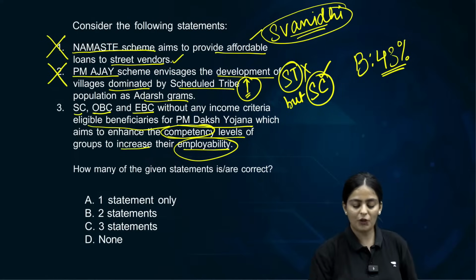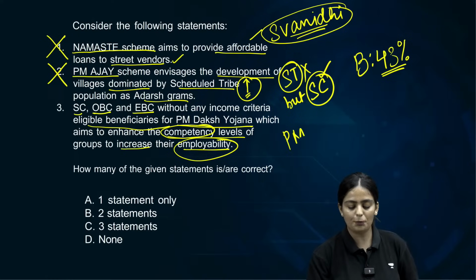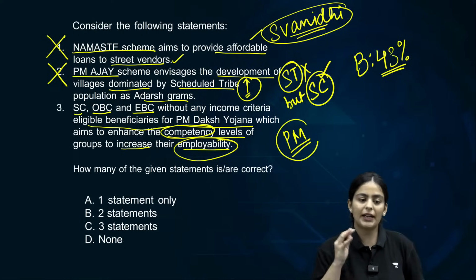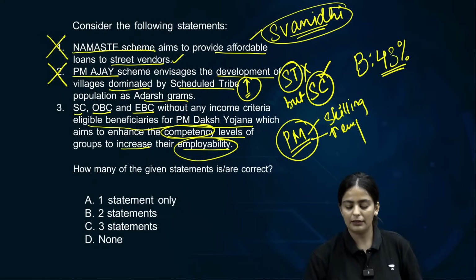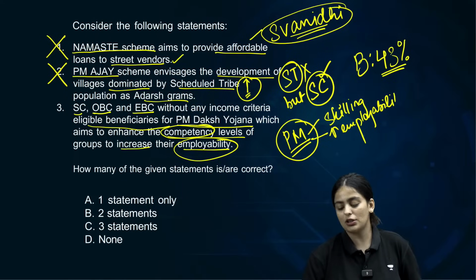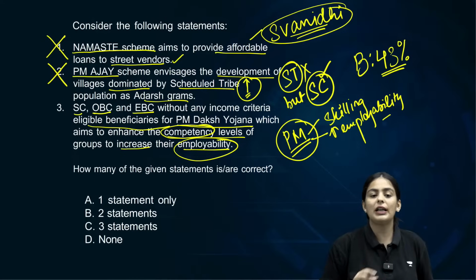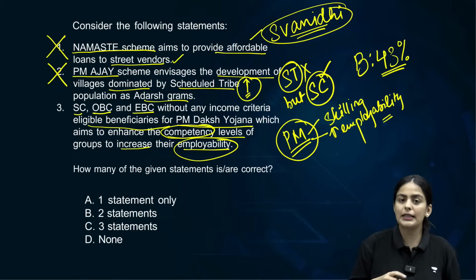So let's understand the objective of PM Daksh Yojana. The objective of PM Daksh Yojana is to provide skilling as well as increasing the employability of a few vulnerable sections, of a few marginalized sections. What are these sections?